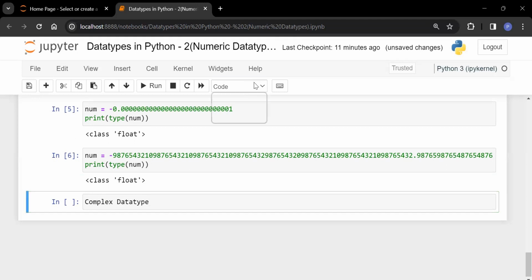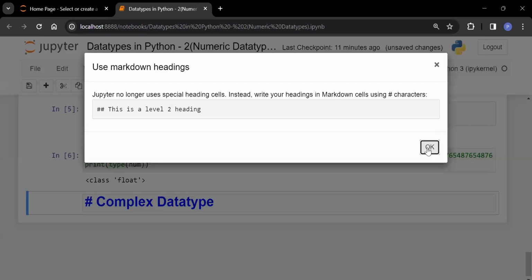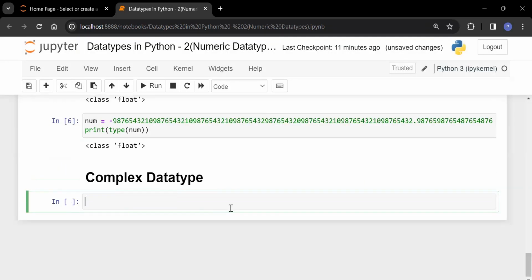Now, the third category is known as complex data type. And this is a unique data type. Other programming languages don't have this complex data type. Only in Python, this complex data type is there. For understanding this complex data type, first we need to understand what is the format of complex data type. Which types of data are known as complex data type?